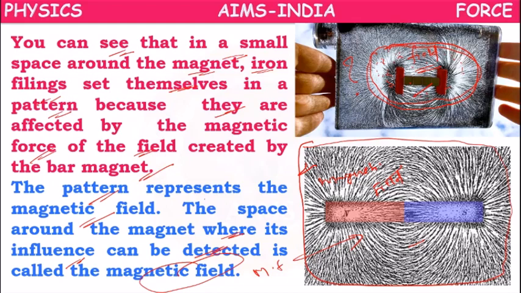The filings which are outside the field are like that only; they are not affected by the magnet. You can also do this experiment at home. Take a magnet, keep it on paper and keep iron filings. If you directly keep the magnet on the paper, all the filings will get attracted towards the magnet. So you have to keep the magnet downside and keep the paper over the magnet. Then you can observe this pattern.